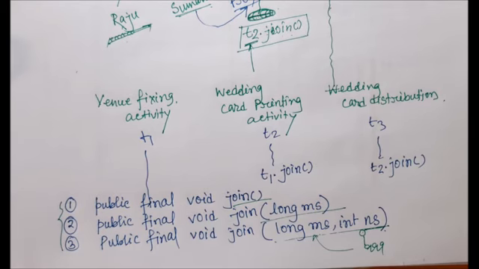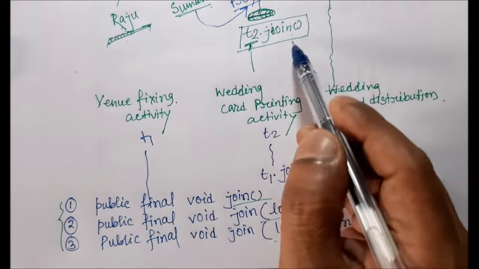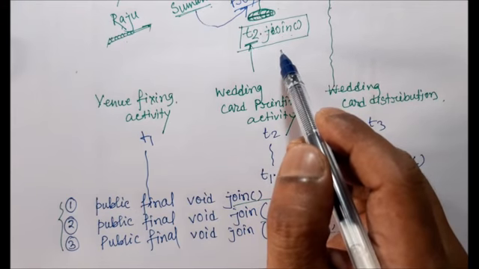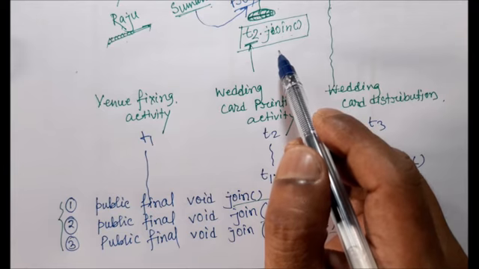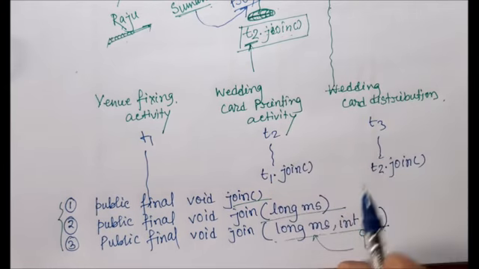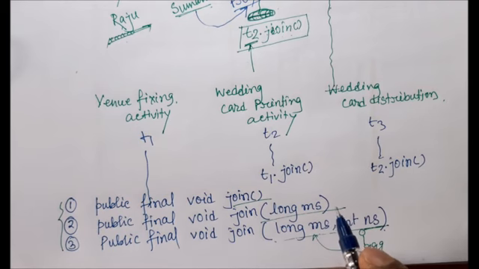When a thread is waiting to join at the end of the completion of another thread, it might happen that the thread can be interrupted by some other activity. So in this respect, every join throws an InterruptedException.